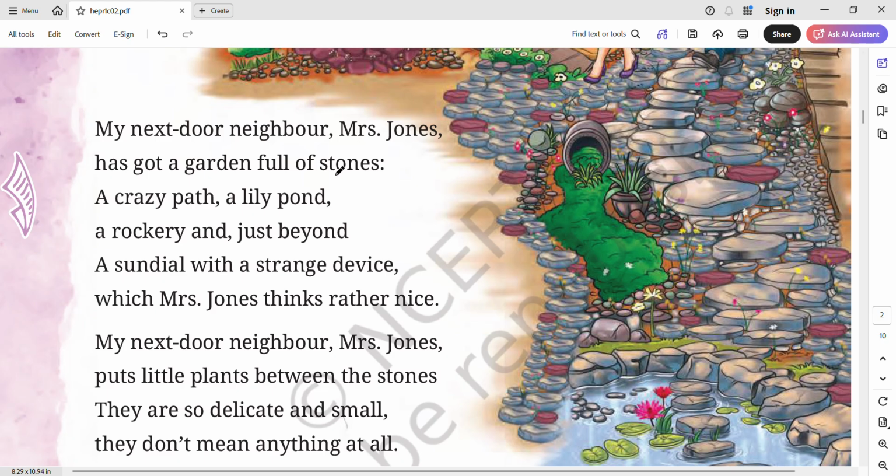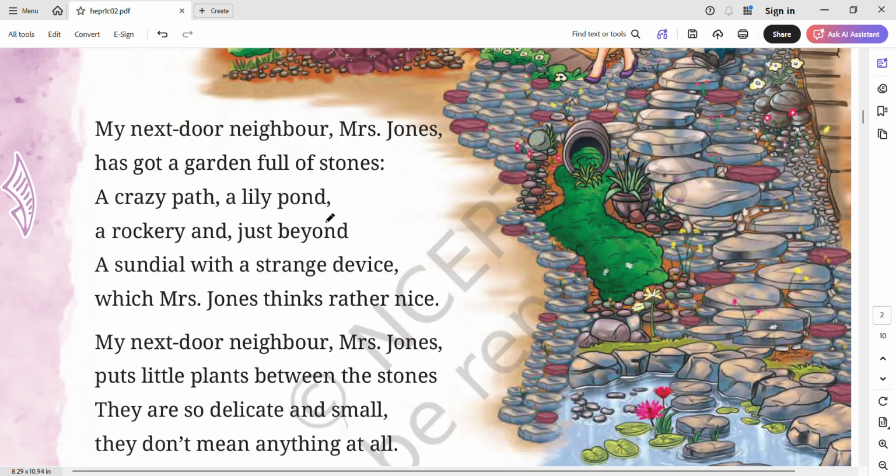My next door neighbor, Mrs. Jones. Who is the next door neighbor? That is Mrs. Jones. She has got a garden full of stones. Means she was having a garden and it is full of stones. You can see the image here. A crazy path. There is a path that is quite crazy because the narrator, the poet, could not understand what kind of garden she had.